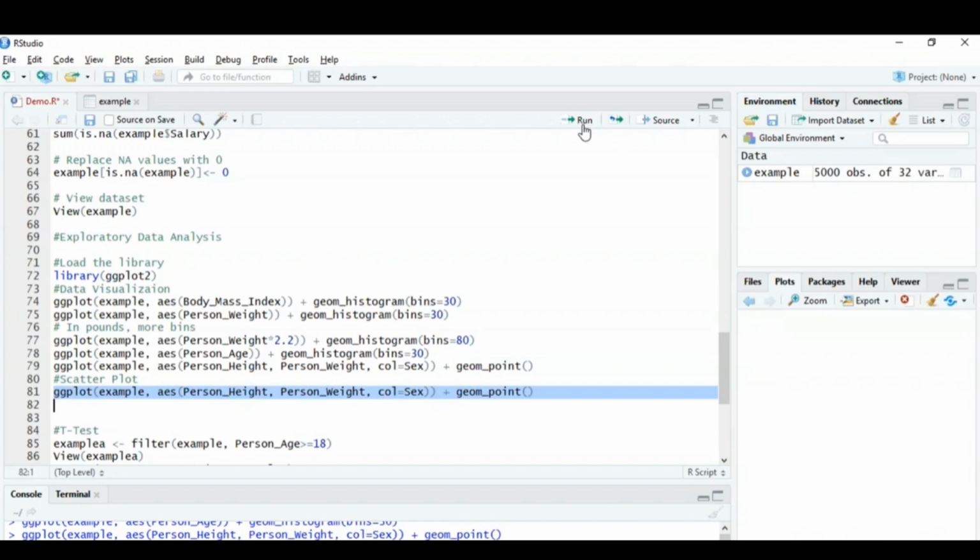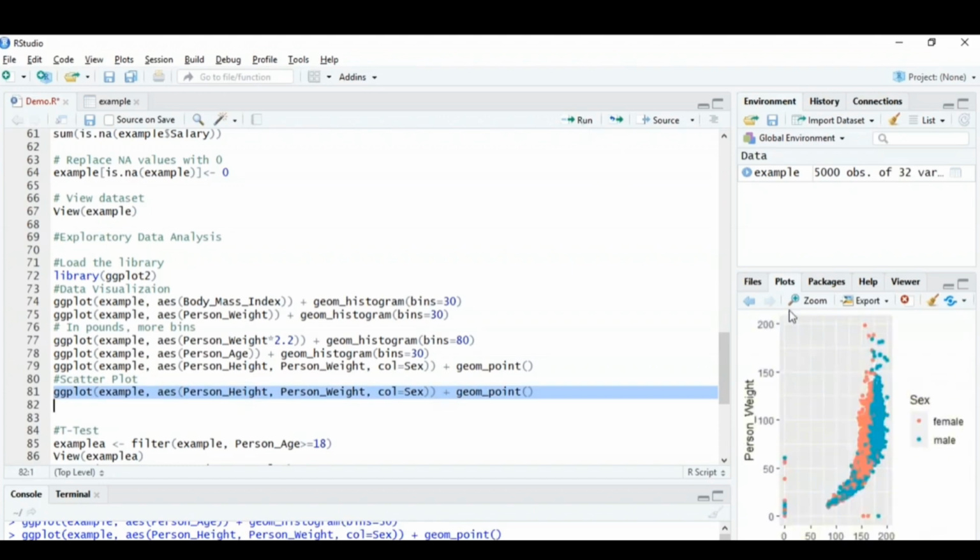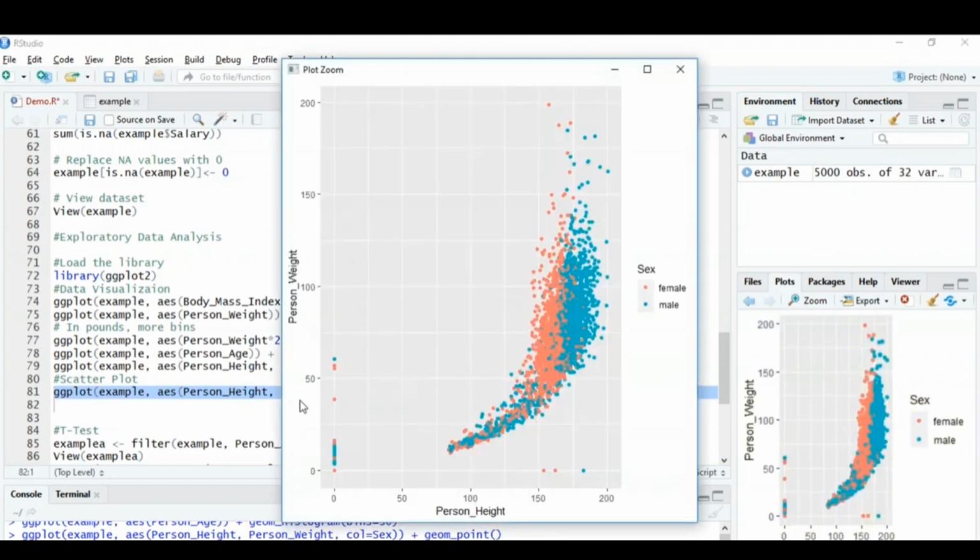When I run this particular command, you can see the output, a plot of person's weight compared with person's height. On the right-hand side, you can see that the pinkish red color represents female and the blue color represents male. If person's height was around 100, then that would be the maximum of male people present in this section. Let's say the person's height is around 150 and the weight is also around 100. We can see that there's a lot of female section present, right?